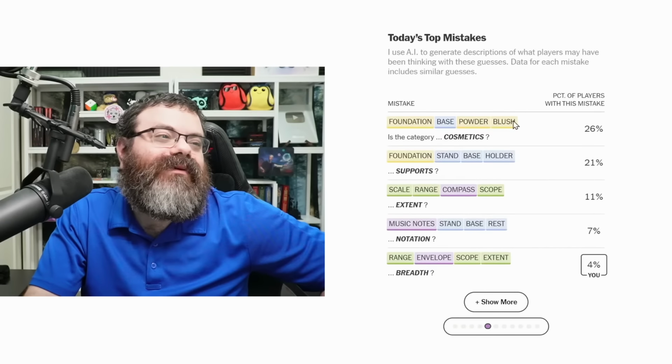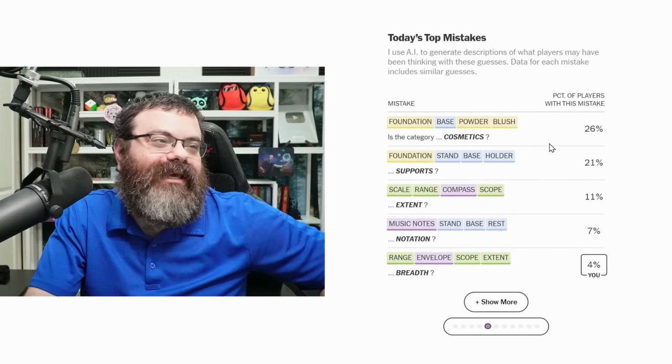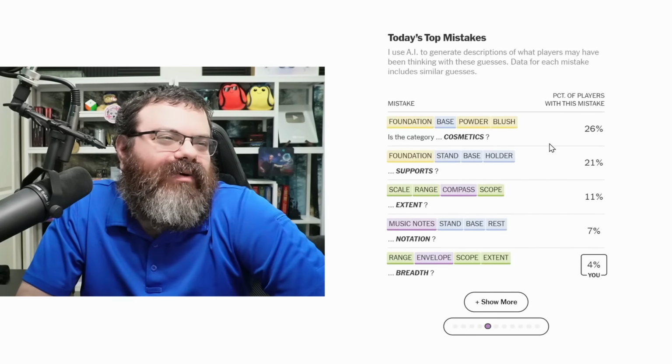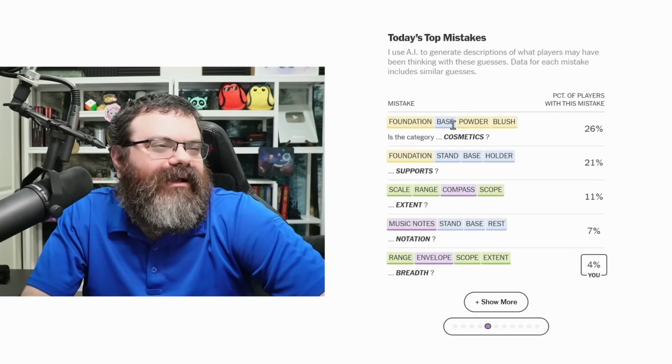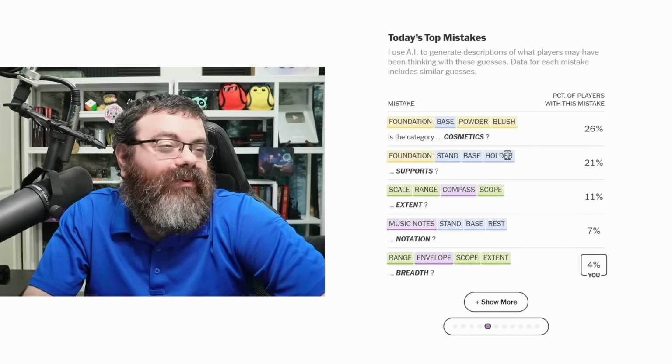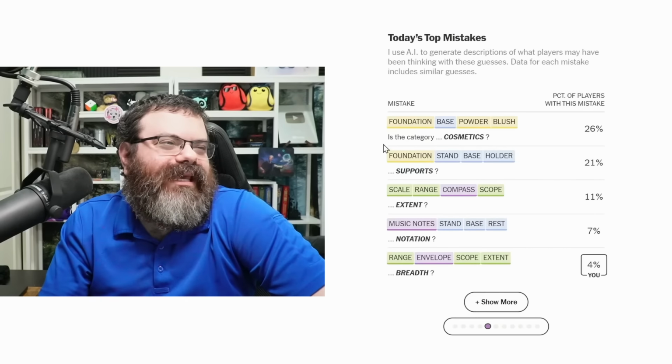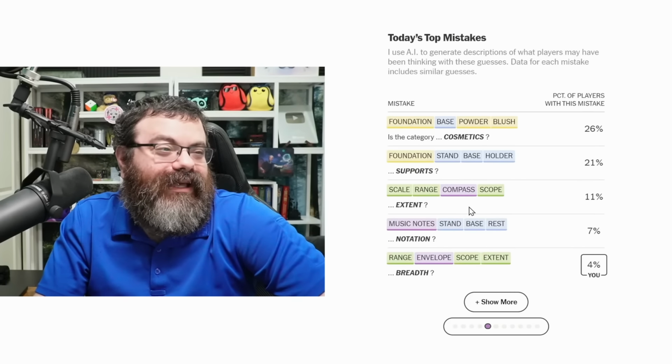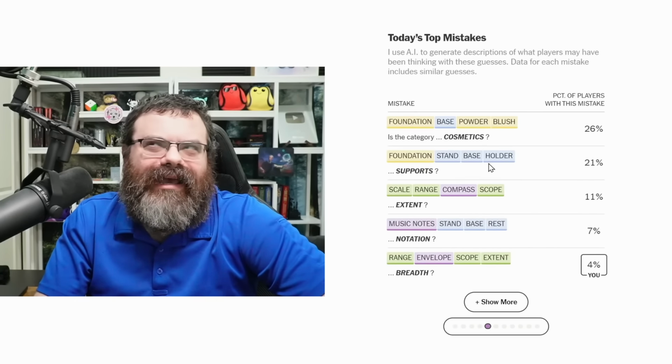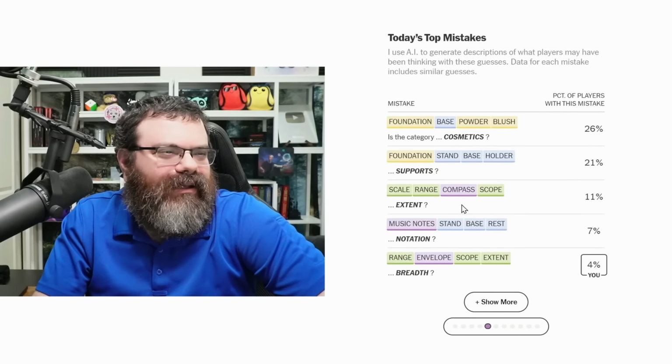All right. So what are the mistakes? Okay, I'm not the only one who thought base could go in yellow. I didn't actually lock it in that way. And then foundation can go into support as well. So basically, okay, I'm not the only one who tried that. That's nice. Or I didn't try it. Only one who thought that could be it.